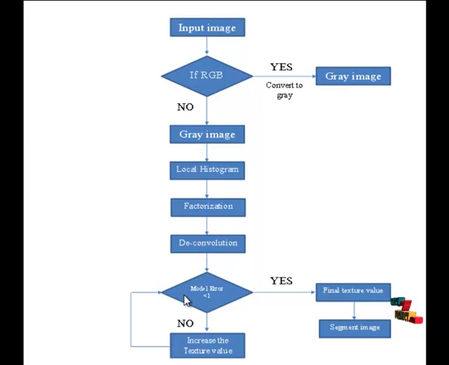Then the textures will be defined by the model error. After each factorization and deconvolution process, finally the model error will be calculated. That model error will help to increase the texture value and set the texture automatically. If the model error is less than 1, the texture value will be updated. Else, if greater than 1, the final texture value is updated, and then the texture will help to segment the image based on the texture boundary.